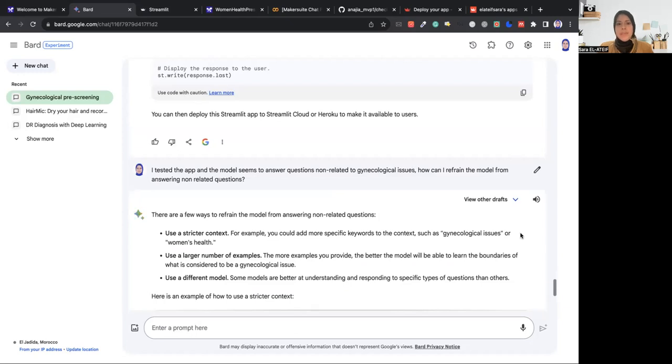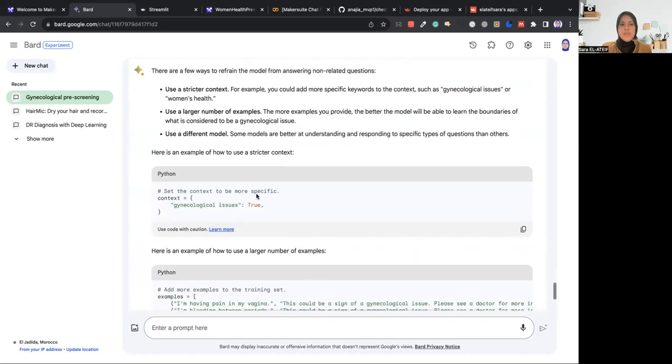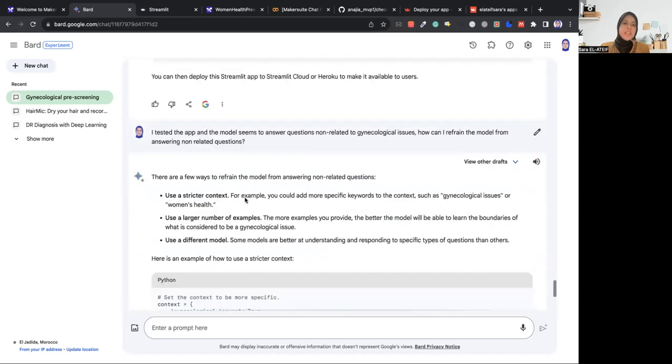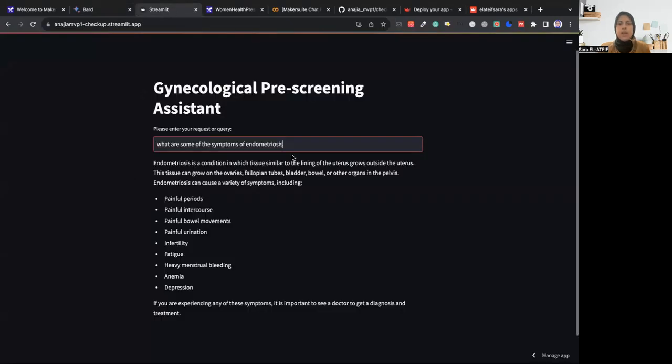I told you, remember, I wanted to figure out if there was any way I could refrain the PaLM API model from answering non-related gynecological questions. And well, it asked me to perform fine-tuning practically. Obviously we can use structured context and all of that, but I think all of this can be done if you have control over the model. So fine-tuning is actually the easiest way to do it. Let's go back to the application.